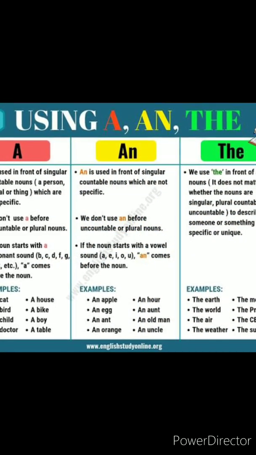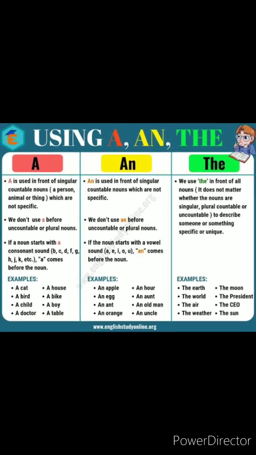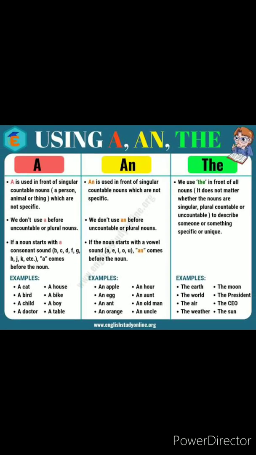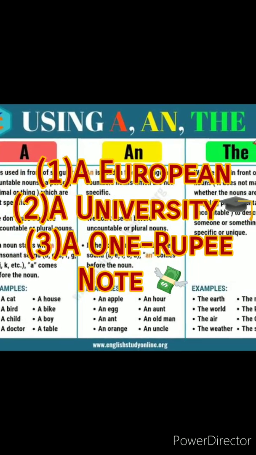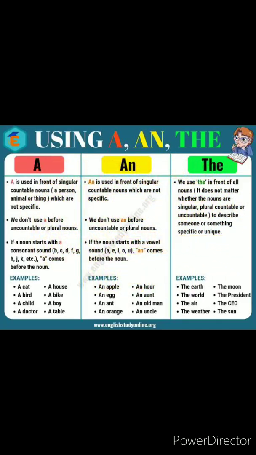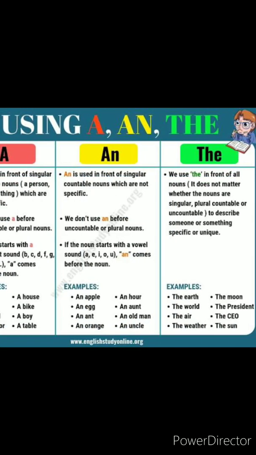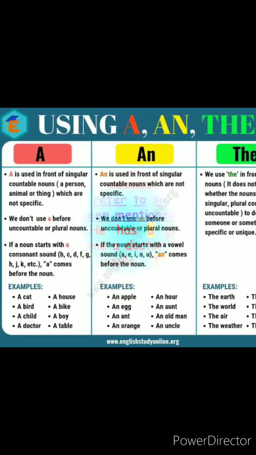Okay, so now let's look into those words which start with a vowel but get the sound of a consonant, like a European, a university, a 1 rupee note. If you notice, although these words are starting with a vowel, when we are pronouncing them, we are getting the sound of a consonant. That is why the article a is used.